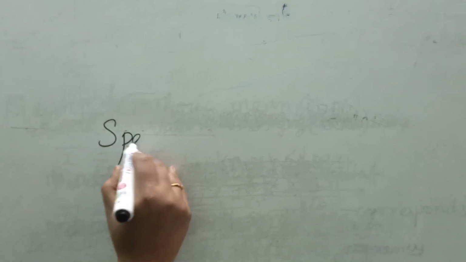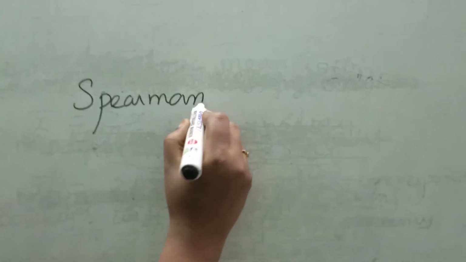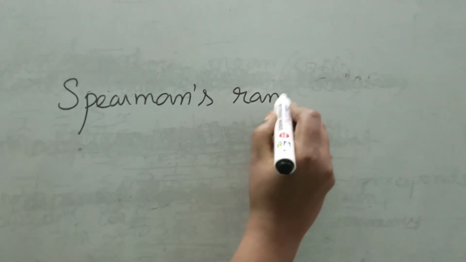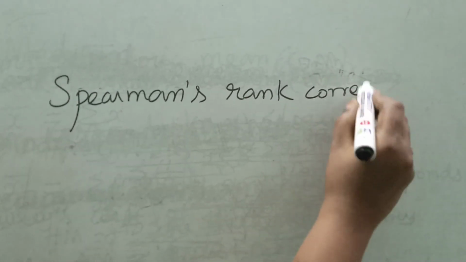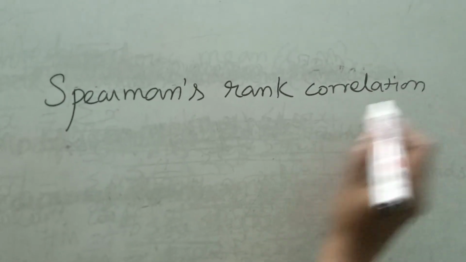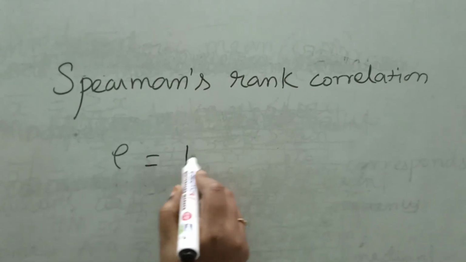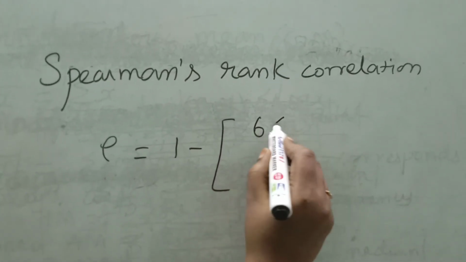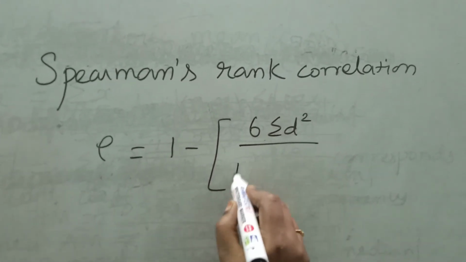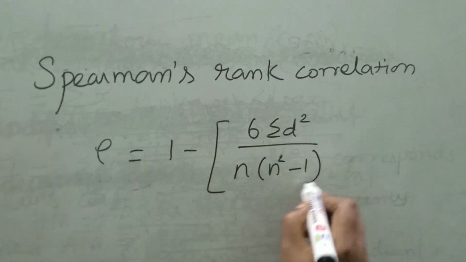The next one is Spearman's rank correlation, which is denoted by rho. That formula is 1 minus 6 sigma d square divided by n into (n square minus 1).